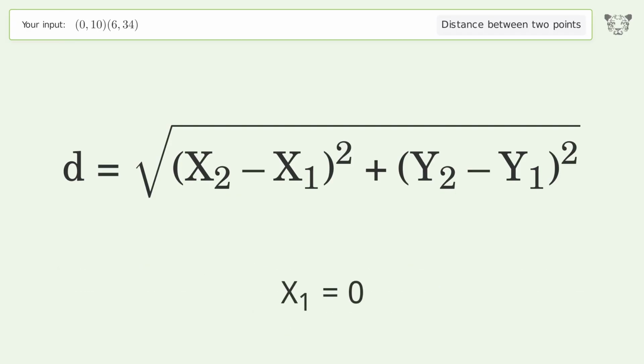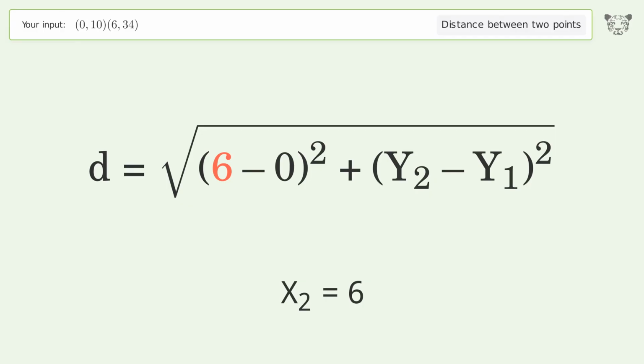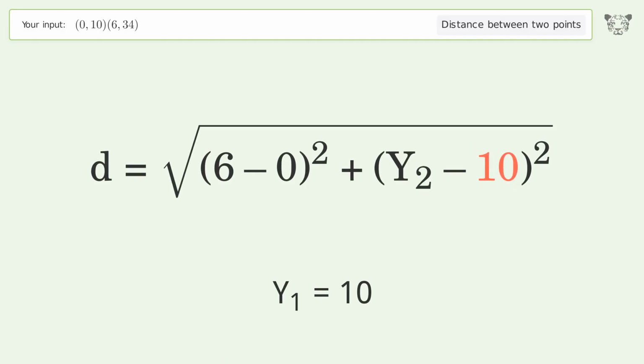x1 equals 0. x2 equals 6. y1 equals 10. y2 equals 34.